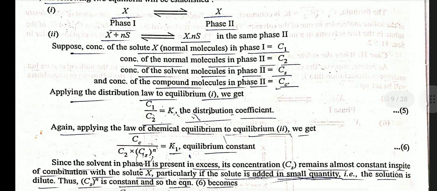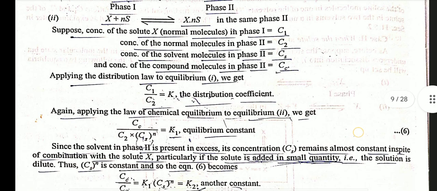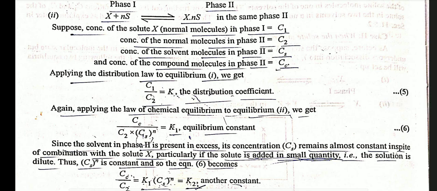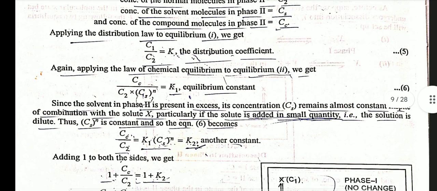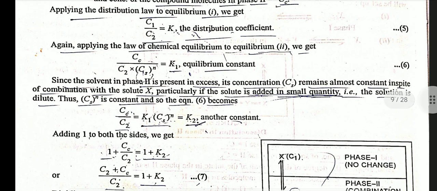Suppose the concentration of solute X normal molecule in phase 1 is C1, the concentration of normal molecule in phase 2 is C2, the concentration of solvent molecules in phase 2 is Cs, and the concentration of compound molecule in phase 2 is Cc. Applying the distribution law to equilibria first, we get C1/C2 = K, the distribution coefficient. Again applying the law of chemical equilibrium to equilibria second, we get Cc/(C2 × Cs^n) = K1, the equilibrium constant.